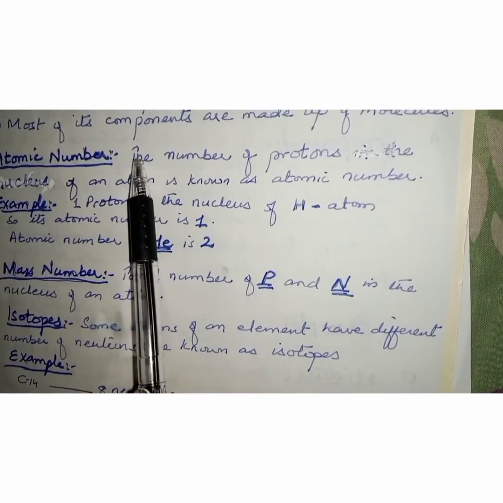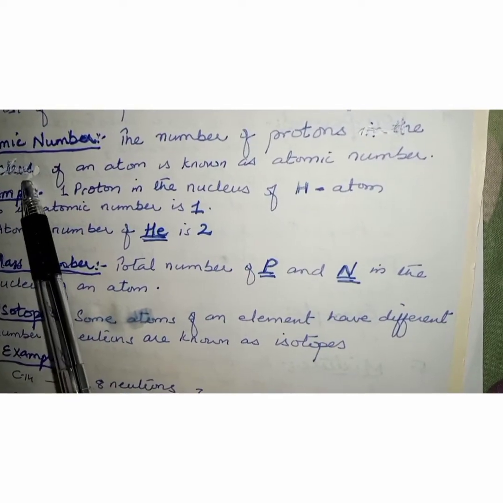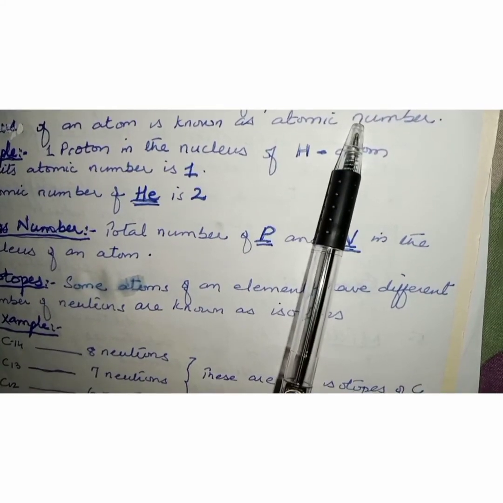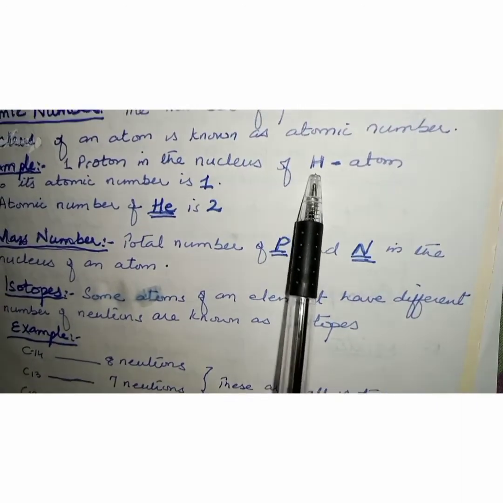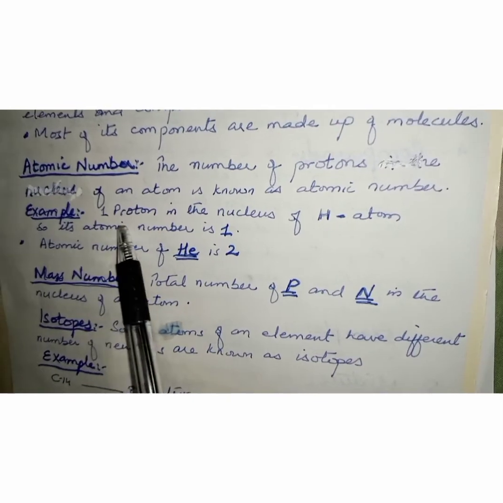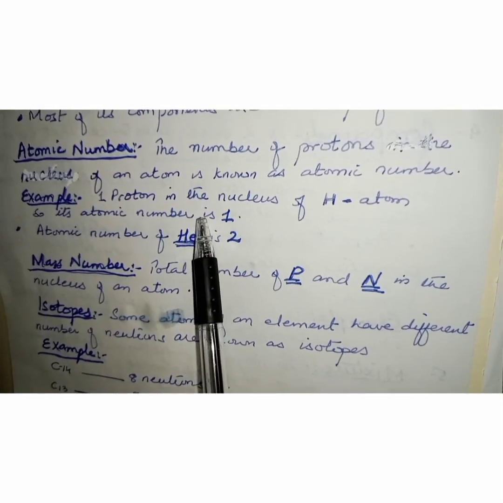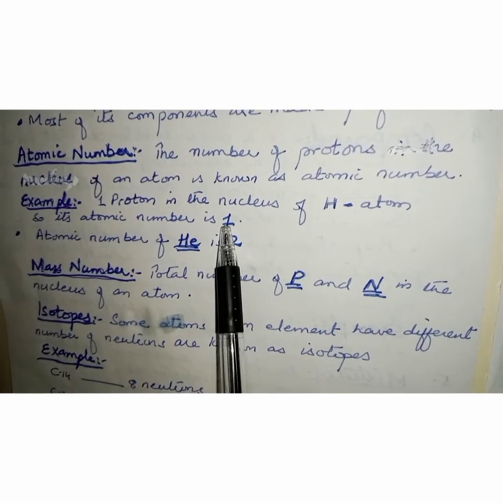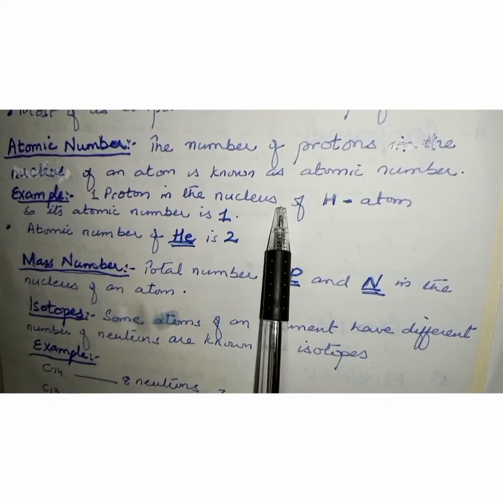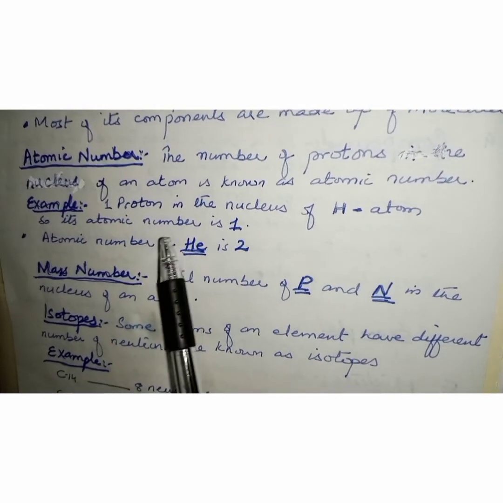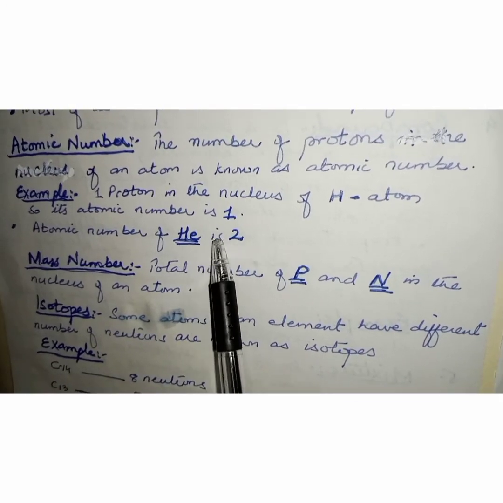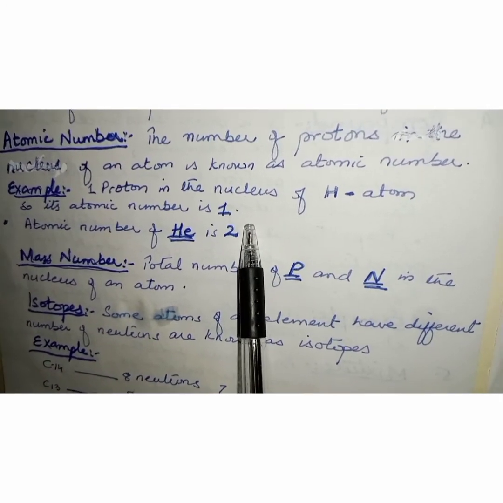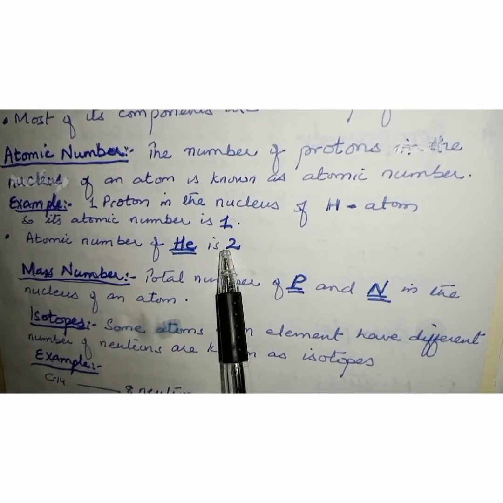Now we are going to discuss what is an atomic number. The number of protons in the nucleus of an atom is known as atomic number. For example, one proton in the nucleus of hydrogen atom, that is called atomic number. So it means that its atomic number is 1 because there's only one proton in the nucleus of hydrogen atom. Now, second example with us is that of helium. Helium is having two protons in its nucleus, so its atomic number is 2.